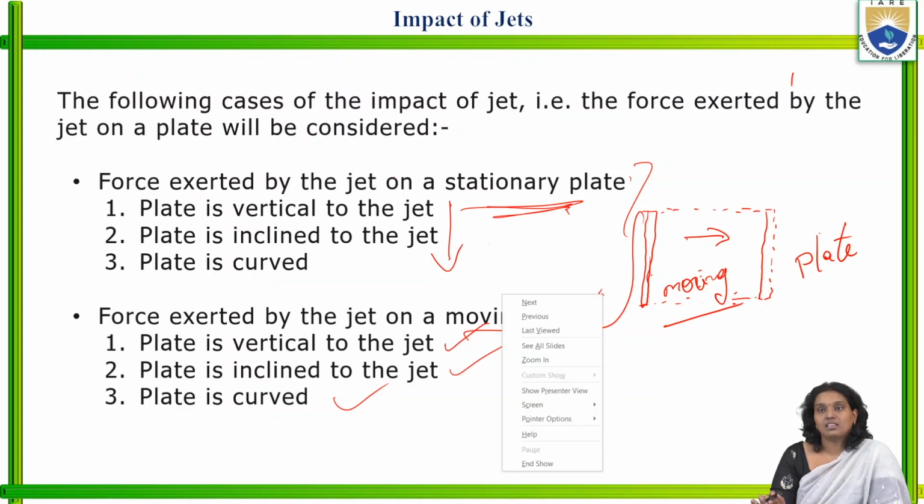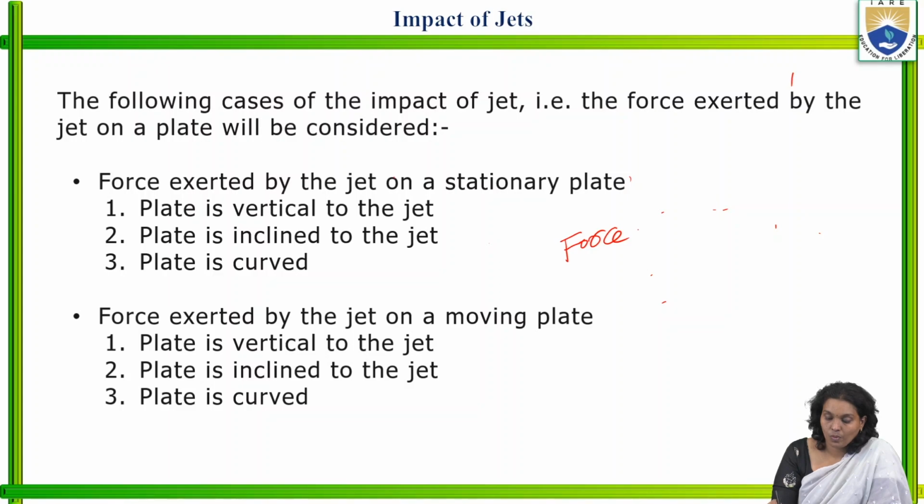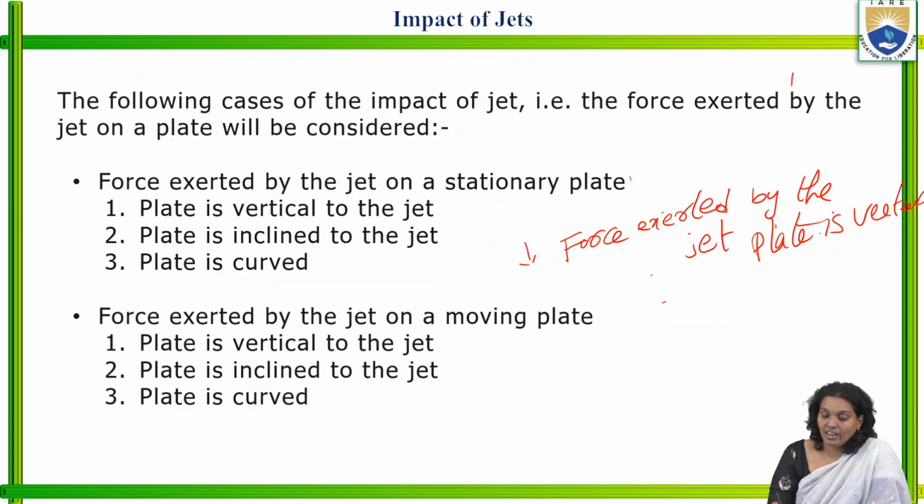In that, these are the subcategories. Those subcategories may change. Otherwise, there is another way of expressing the force exerted by the jet on a plate. We'll consider the force exerted by the jet when the plate is vertical. This is one. The subcategories are whether it is on a stationary plate